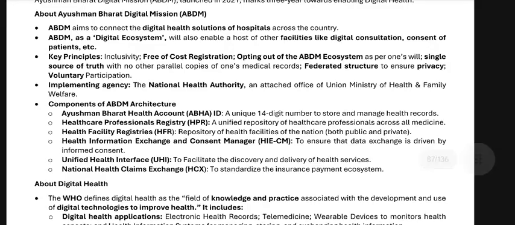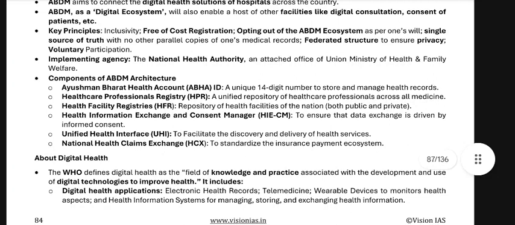Components of ABDM health architecture: Ayushman Bharat Health Account ABHA ID, a unique 14-digit number to store and manage health records. Healthcare Professionals Registry HPR, a unified repository of healthcare professionals across all medicine. Health Facility Registry HFR, a repository of public and private health facilities. Health Information Exchange and Consent Manager HIECM to ensure that data exchange is driven by informed consent. Unified Health Interface UHI to facilitate the discovery and delivery of health services. National Health Claims Exchange NHCX to standardize the insurance payment ecosystem.